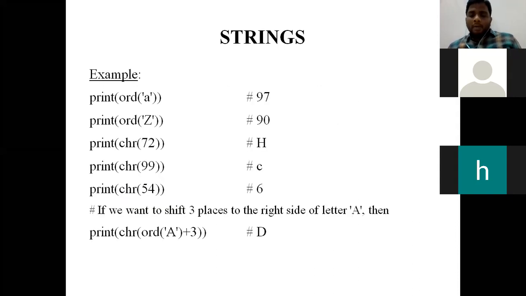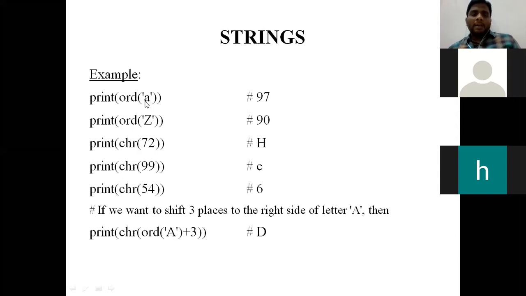Okay. See now, what is the function? In the previous slide, I already told you that there are two functions called ORD and CHR. Suppose if we are giving a character, and we are going to ask the interpreter what is the ASCII value of the character, then we are going to use a function called ORD.